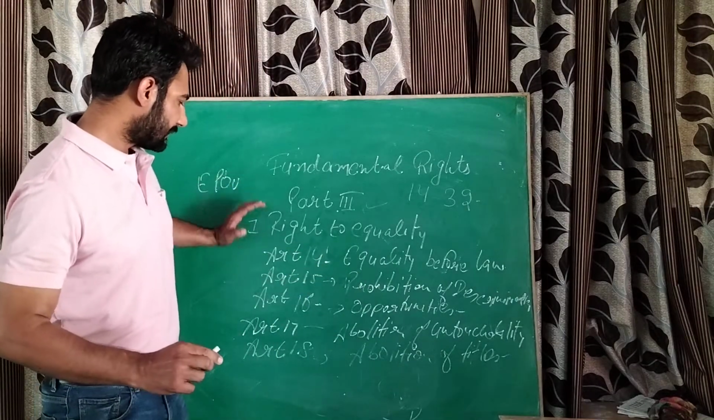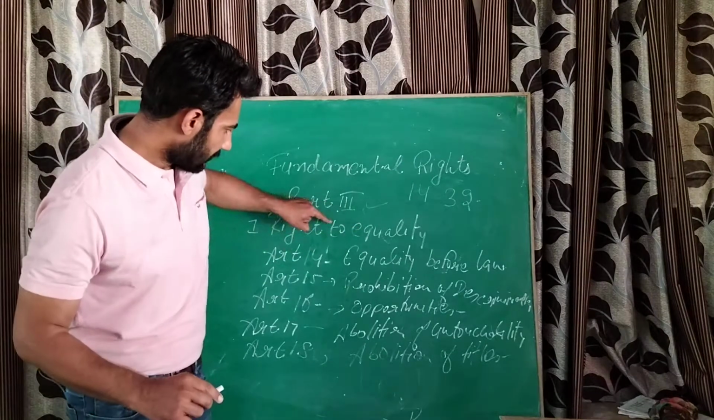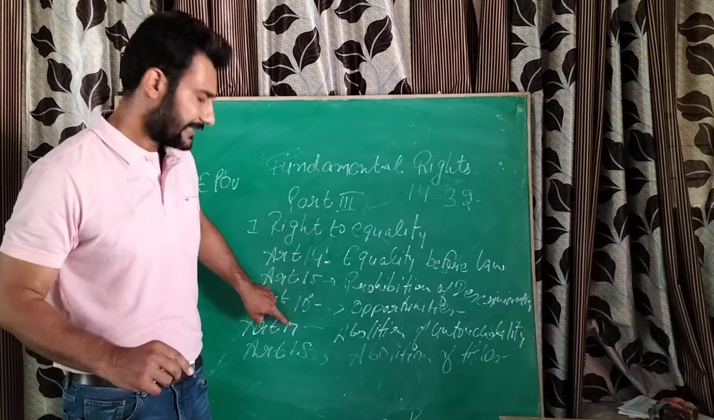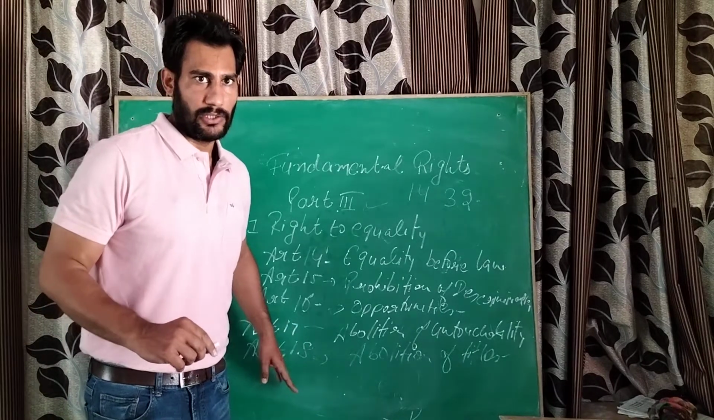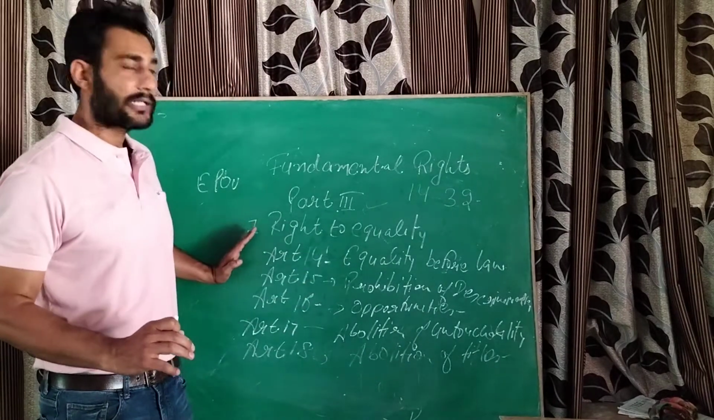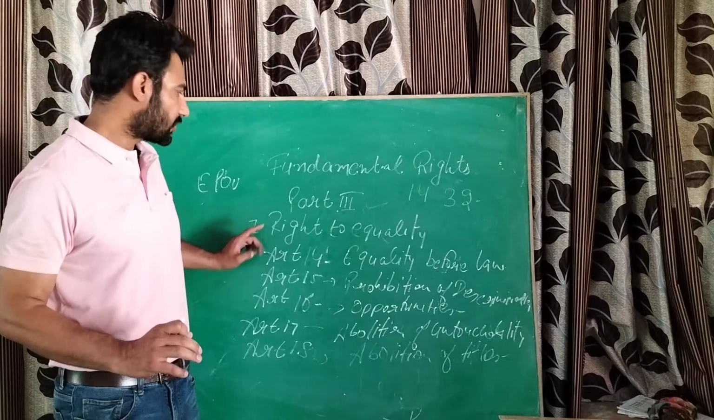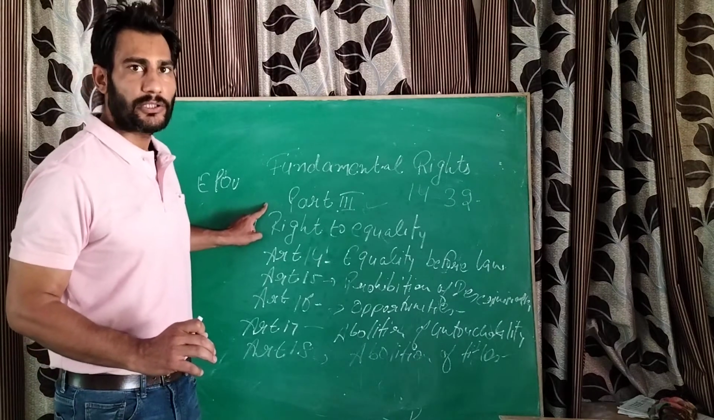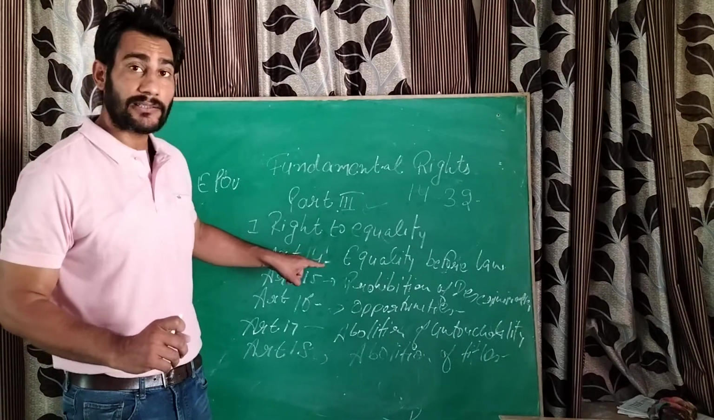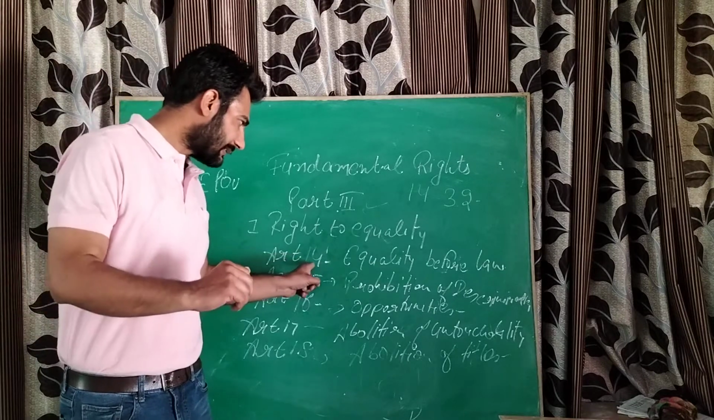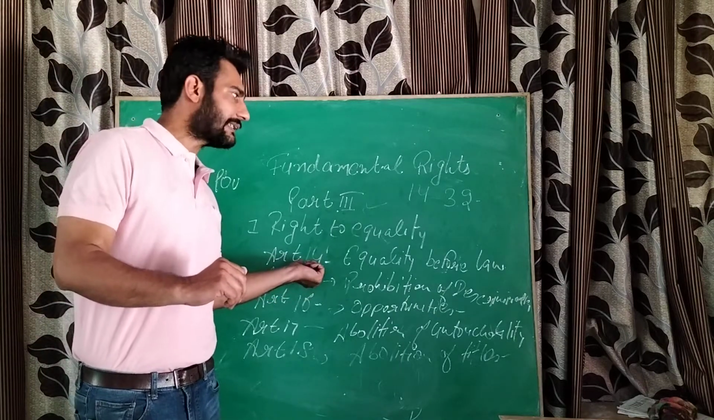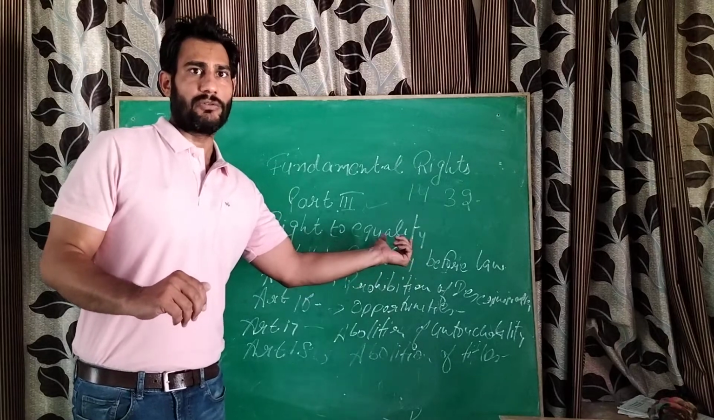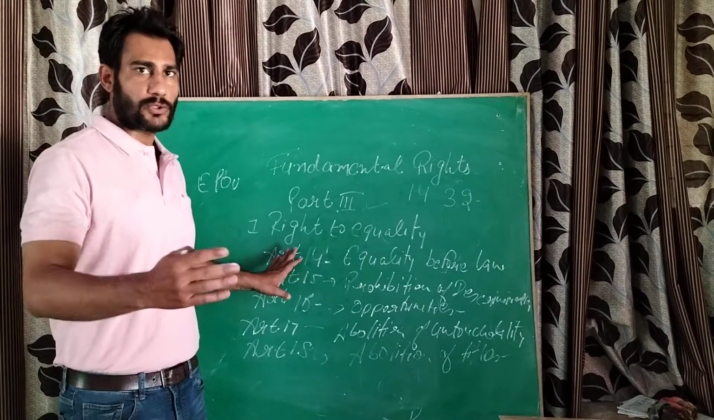So these are Articles 14, 15, 16, 17, 18. Got it? These are very, very important articles of the Indian Constitution which come under the right to equality. You have to remember which article deals with what, because you will get the options in the question paper.